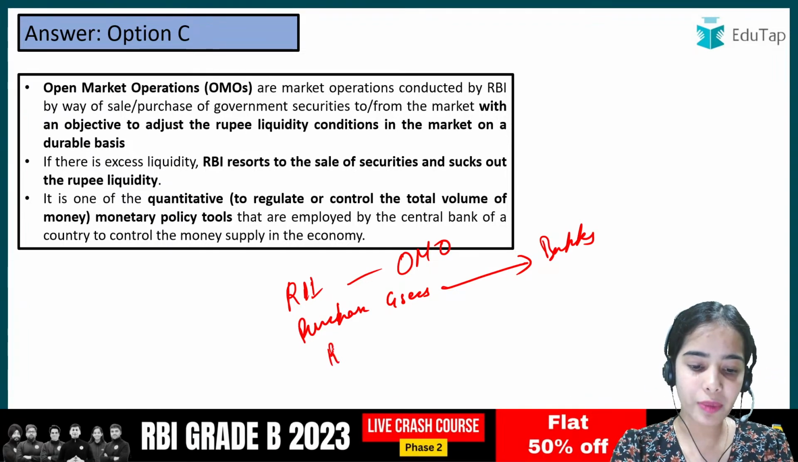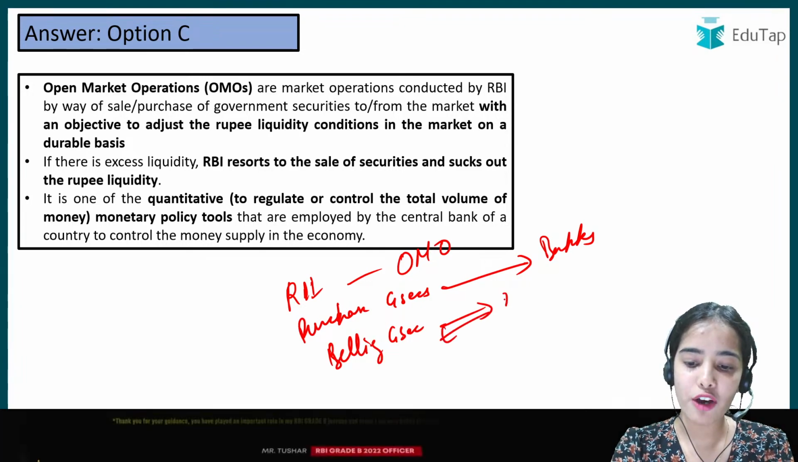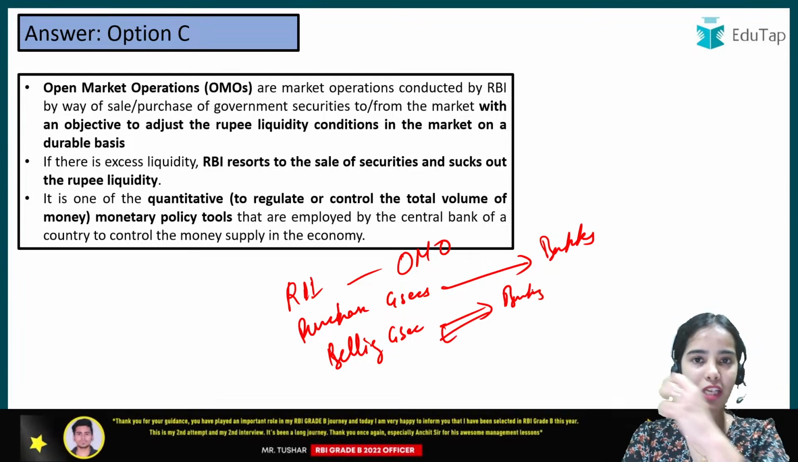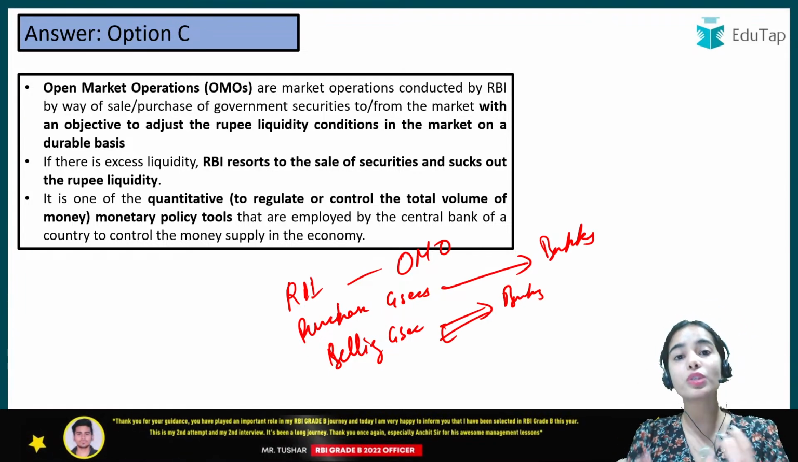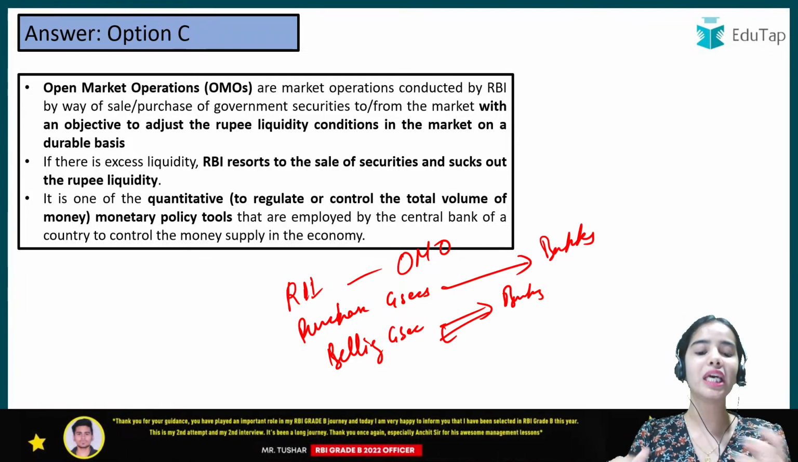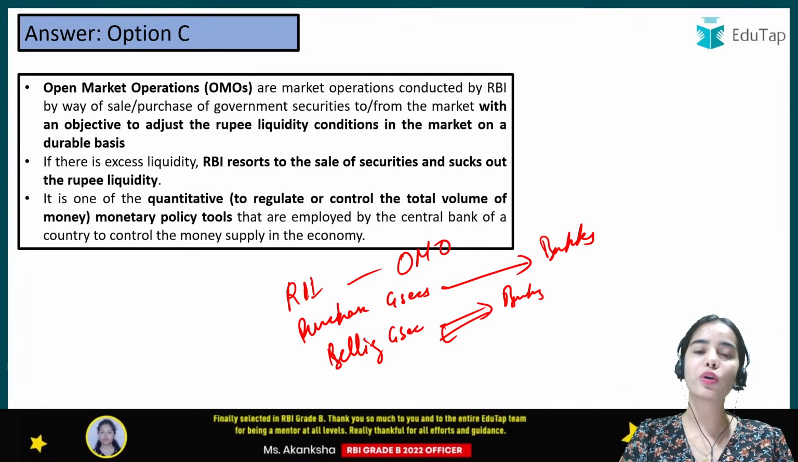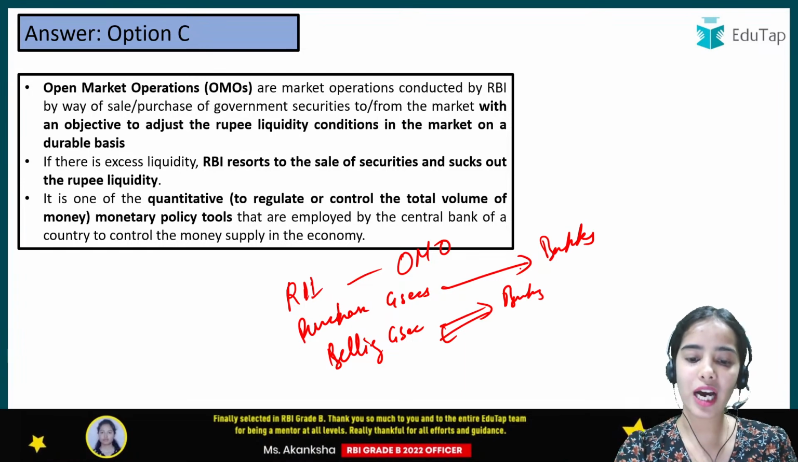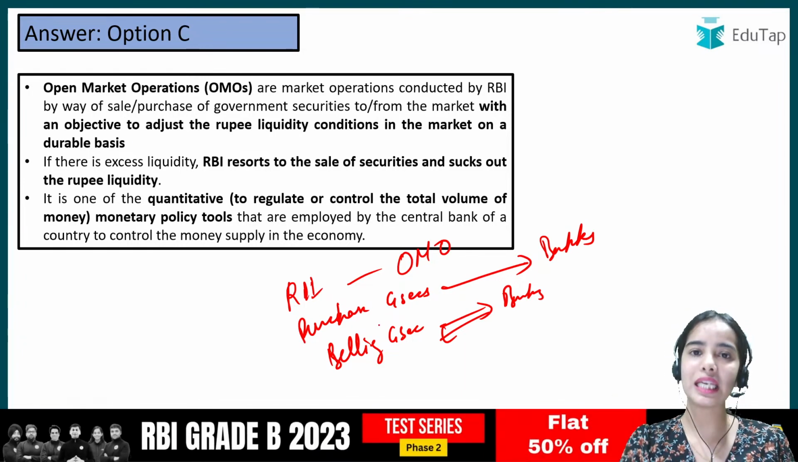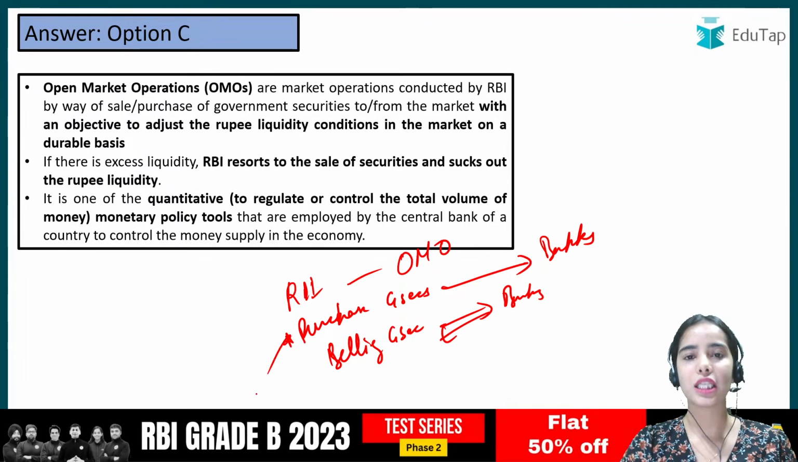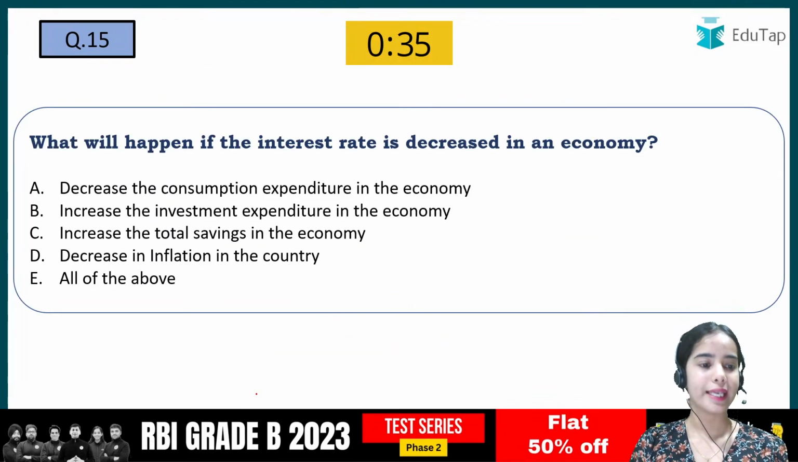When the RBI is selling government securities, that means the RBI is taking money from the banks. So when the RBI wants to suck the liquidity out of the economy, it will sell government securities, and when the RBI wants to provide money in the economy, it will purchase government securities, okay.